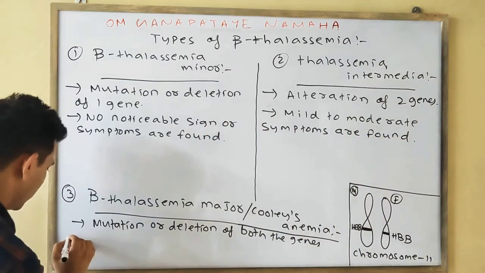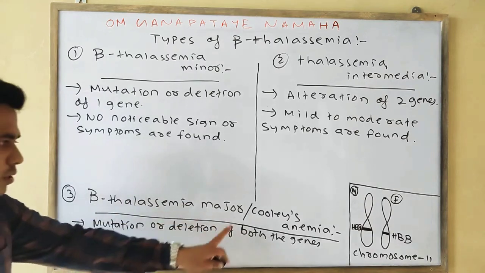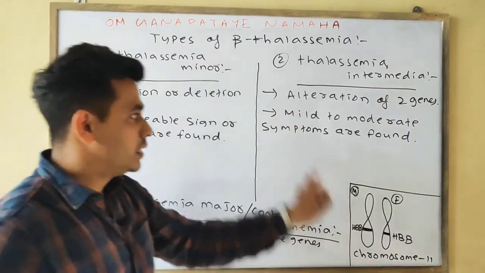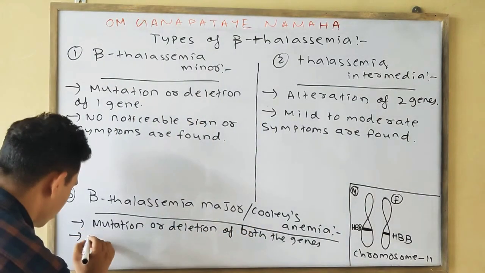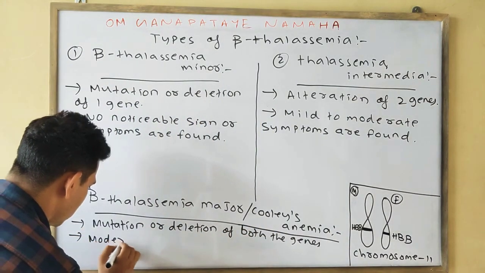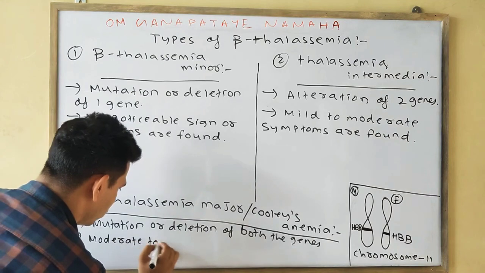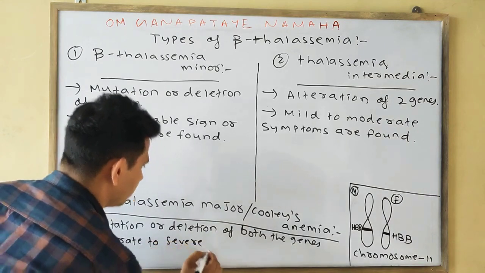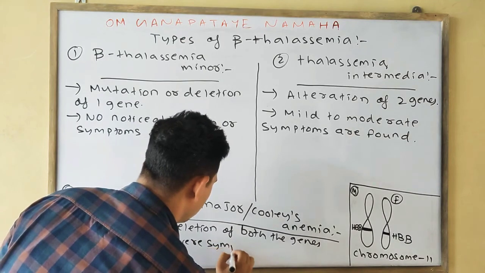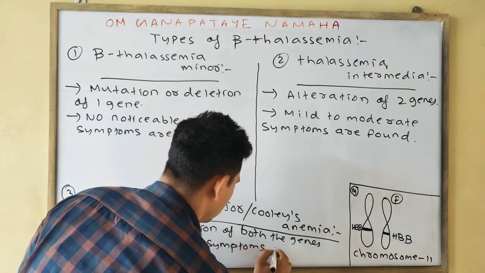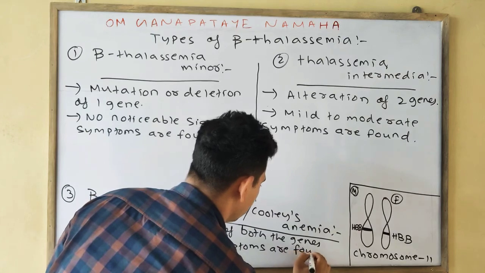Accordingly, in beta thalassemia major, or Cooley's anemia, the symptoms found are moderate to severe. So we can write moderate to severe symptoms are found.